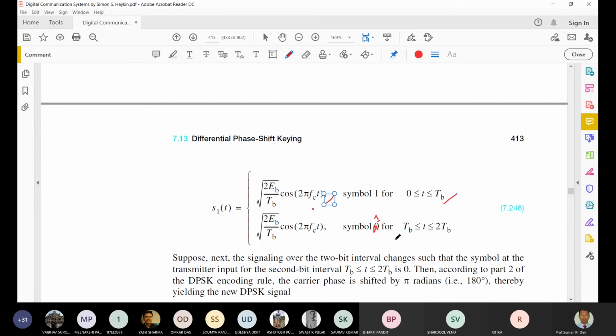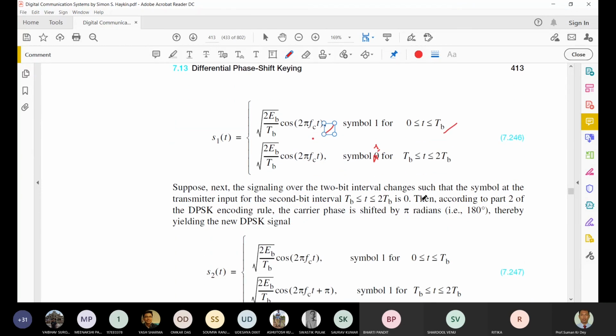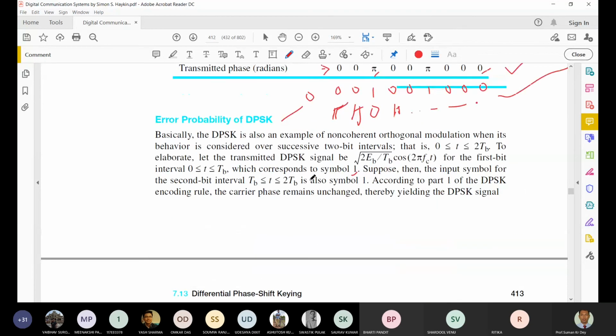Okay, so now the second case means that first the symbol is equal to 1, but we are sending the 0 bit, so there is some change. So what will happen in that case? In the previous case, in the first interval we have taken this signal, with symbol equal to 1.